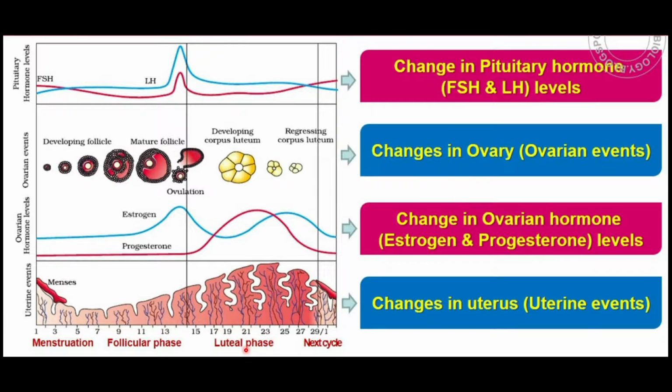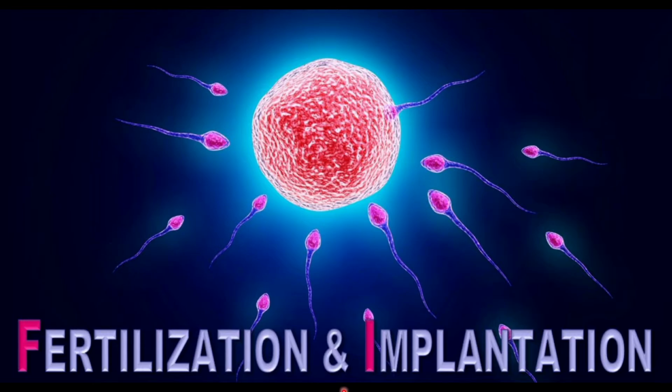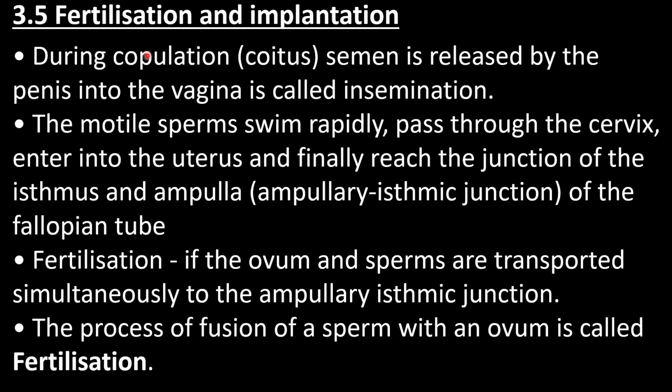So total days, 28 days of cycle will be there. Our next point is fertilization and implantation. During copulation, semen is released by the penis into the vagina, which is called insemination.